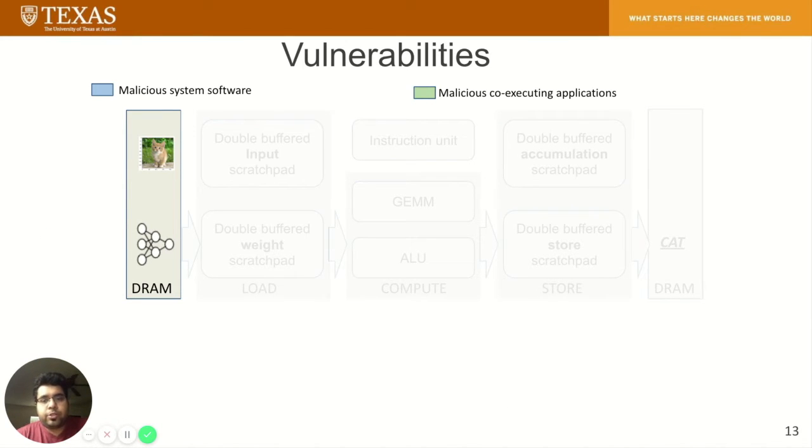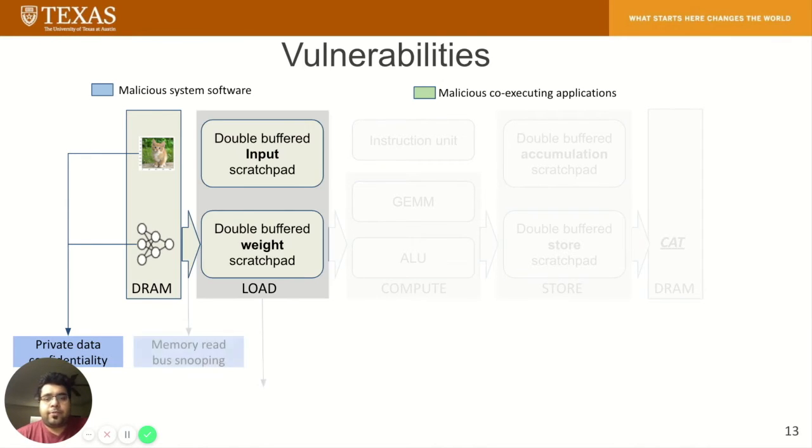Vulnerabilities can be introduced either by a malicious cloud system software or co-executing tenants in such a non-secure setup. Private data confidentiality is a concern as secret data is resident as plain text in DRAM. Data transfer from memory to accelerator suffers from memory read bus utilization snooping by system software.